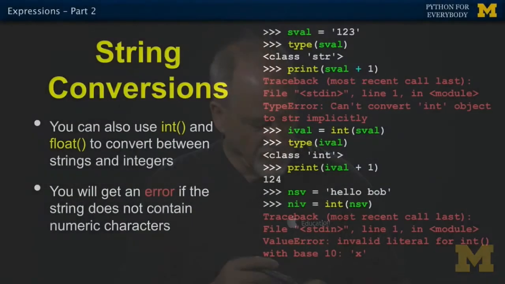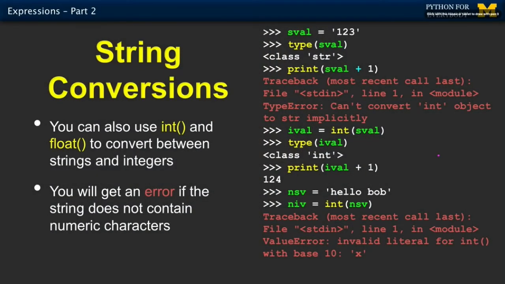Okay, string conversions. So if we read data, which we're going to see in a second, from the outside world, it comes in as strings. Whether reading from a network or from a database, we tend to get these things as strings. And so what we're showing here is a string value that's 123, but it's not really 123. It's 3 characters. It might as well be A, B, C. So 1, 2, 3 are the first 3 characters. So we take this string constant, we put it in there, and we say, okay, what kind of thing is in there? It's a string.